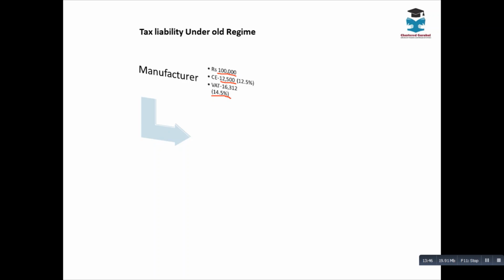Now understand, on this 16,312 you're paying tax on tax. So 12,500 is basically central excise which you're paying to the government. On that also 14.5% is included here.